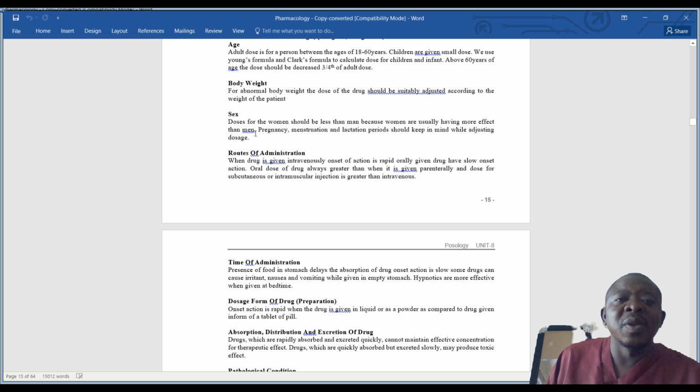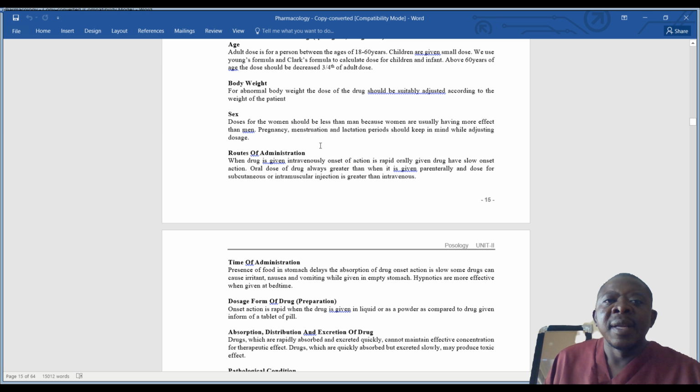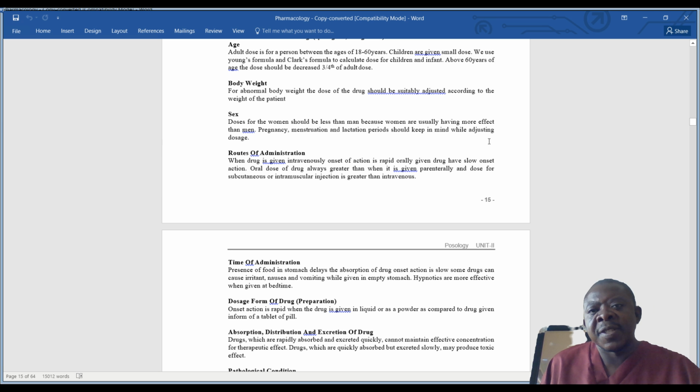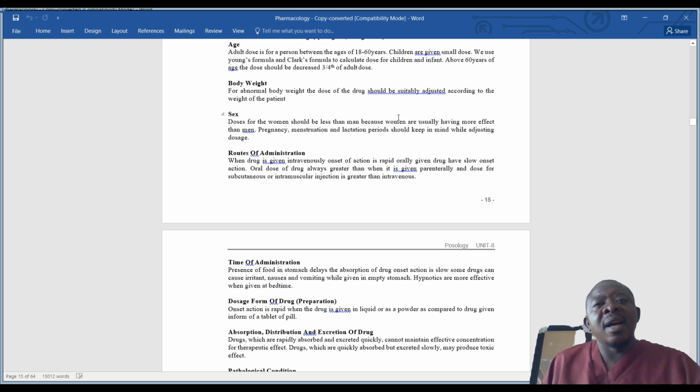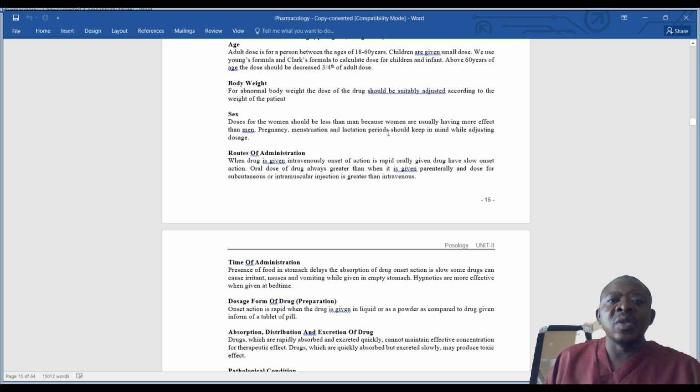Particular situations to do with sex are a woman who is pregnant, a woman who is breastfeeding, and the like. So pregnancy, menstruation, and lactation period should be kept in mind while adjusting the dosages. Okay, so that is to do with the issue of sex. Adults, whether male or female, the dosages will be the same, that is between 18 to 60 years.